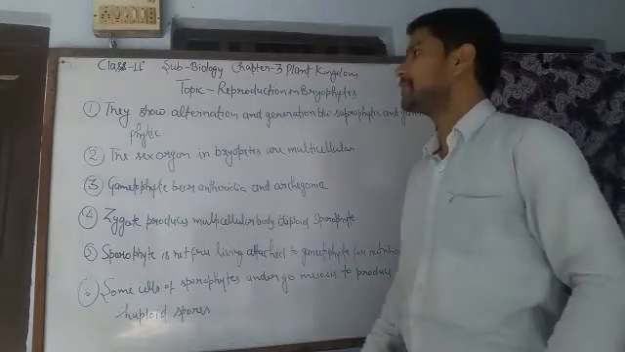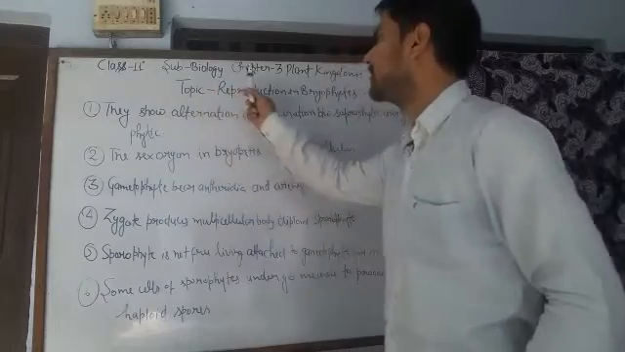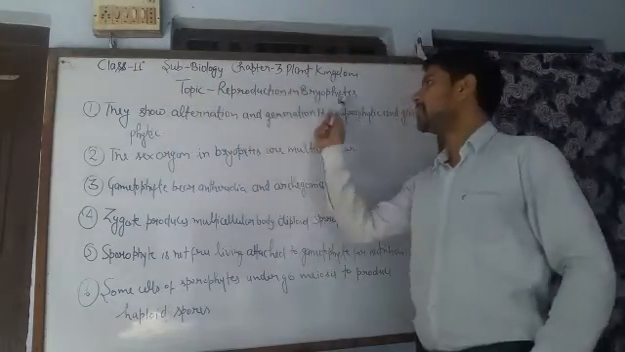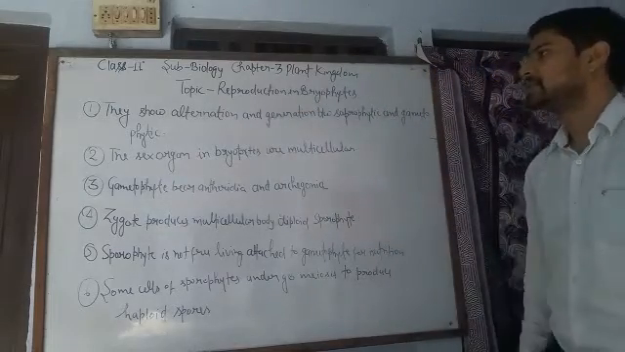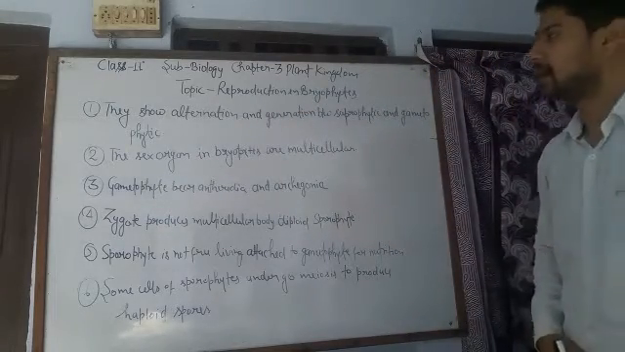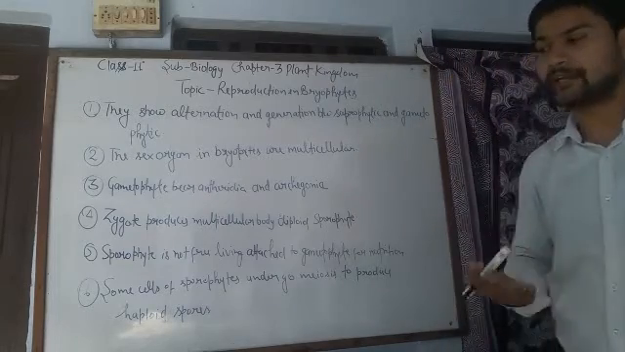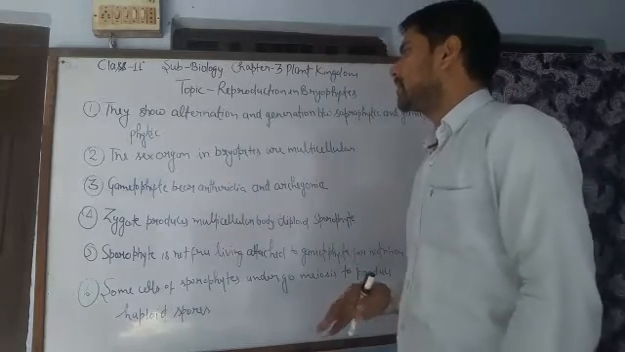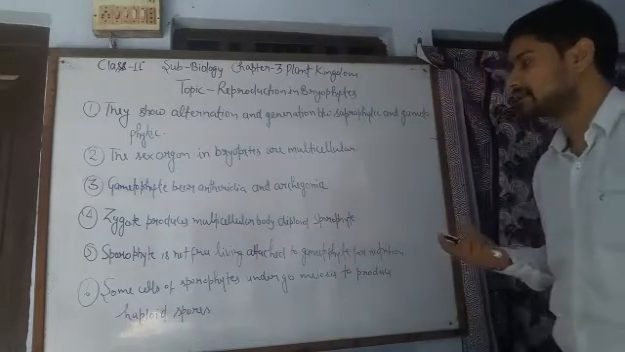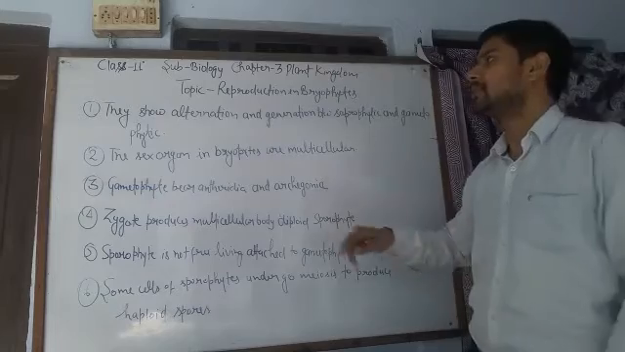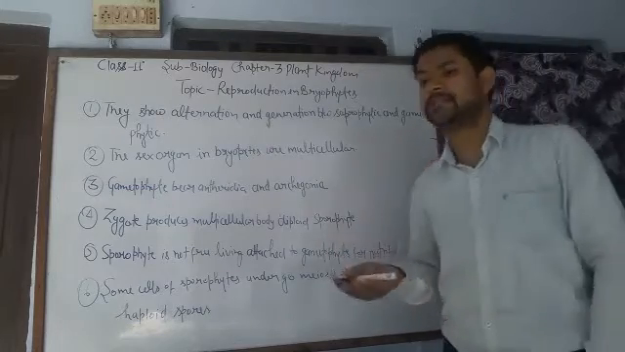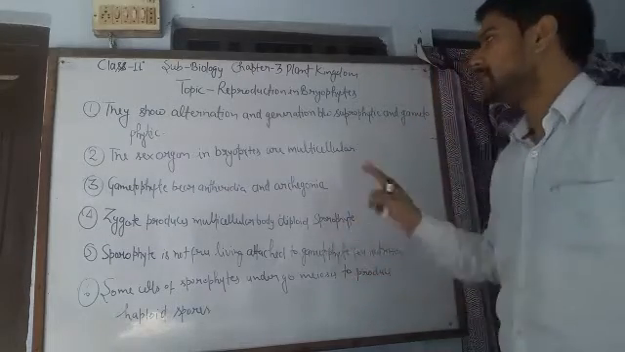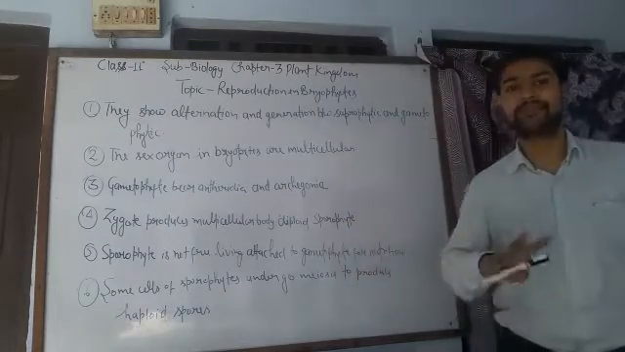Today I am going to explain class 11 subject biology, chapter 3, plant kingdom. Today's topic is reproduction in bryophytes. In the previous class I discussed what bryophytes are, and in this lecture I am going to explain reproduction in bryophytes, first simply and then in depth. Then I will explain how bryophytes are categorized into liverworts and mosses.